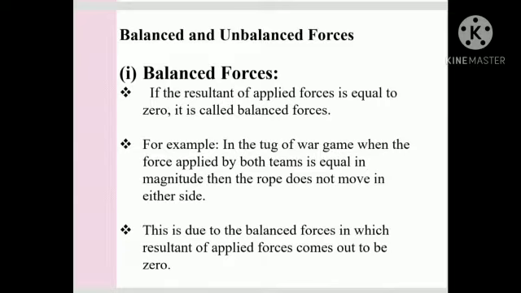Balanced forces. If the resultant of applied forces is equal to 0, it is called a balanced force. For example, in the tug of war game, when the force applied by both teams is equal in magnitude, then the rope does not move to either side. This is due to the balanced force, in which the resultant of applied forces comes out to be 0.